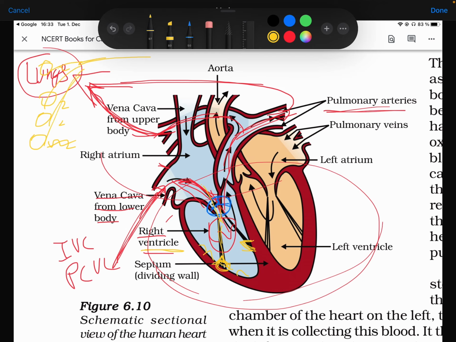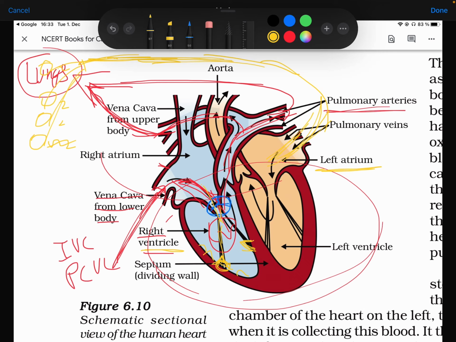It oxygenates the blood. So the oxygenated blood, or the pure blood, but there's nothing called pure or impure, it's just a reference point. So oxygenated blood just goes through and lands where? Pulmonary veins. So again, pulmonary veins carry oxygenated blood. That's an exception. So we all know that. Then it comes to the left atrium.